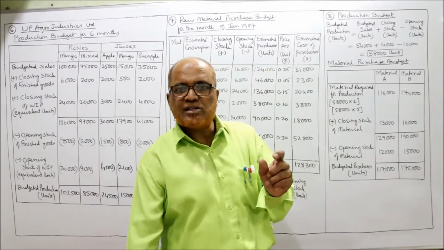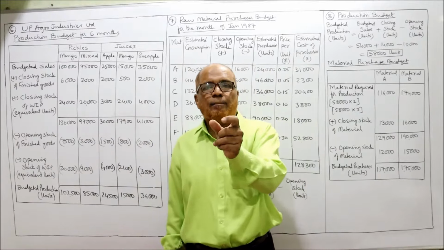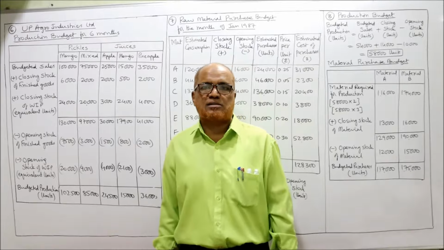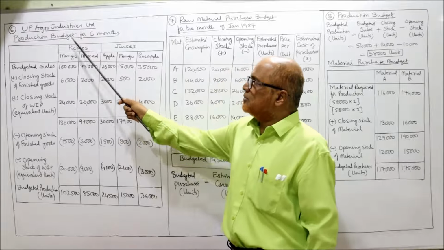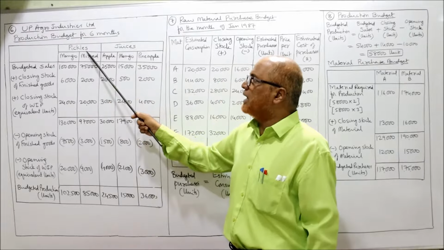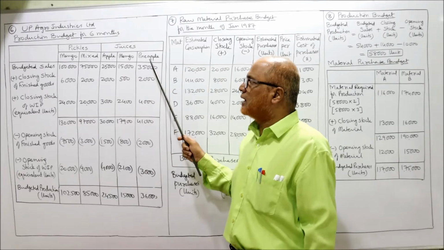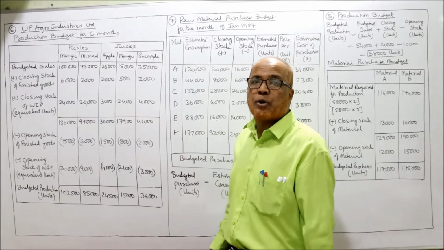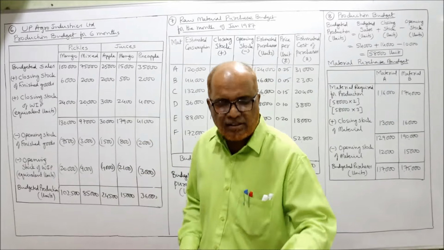So equivalent units, how to calculate? Percentage of work completed into number of units. You will get equivalent units. See here, UP Agro Industries Limited production budget for 6 months. Pickles: mango, mixed. Juices: apple, mango, pineapple. So these are the different products. First we take budgeted sales. Budgeted sales are given in the problem.